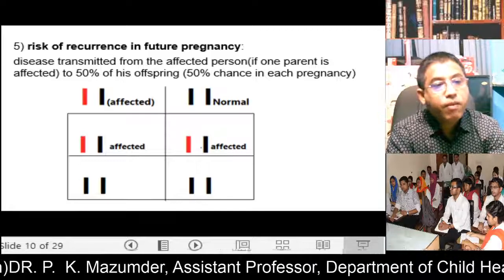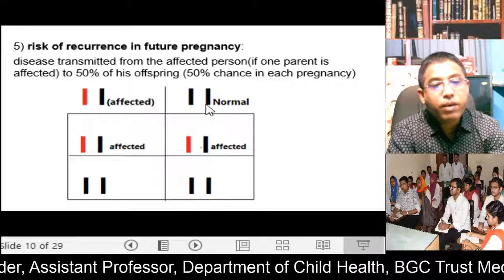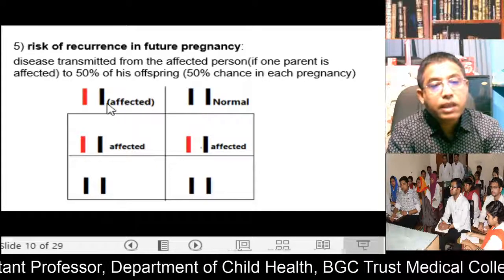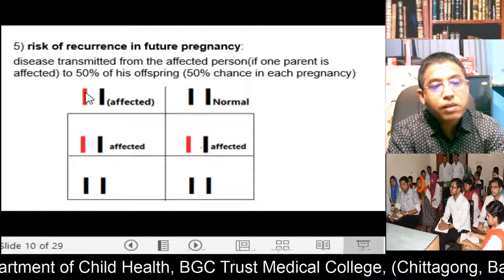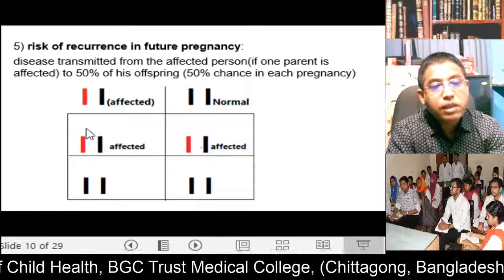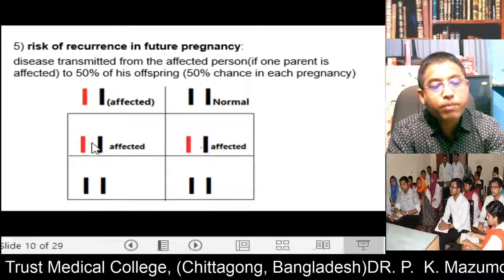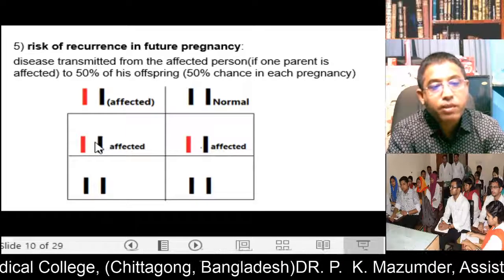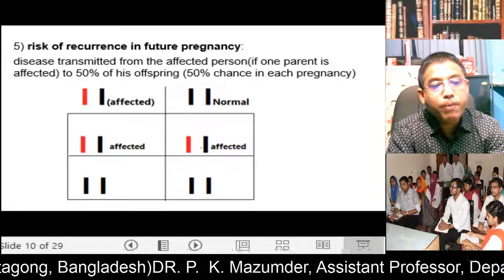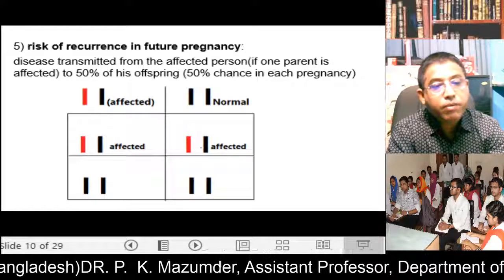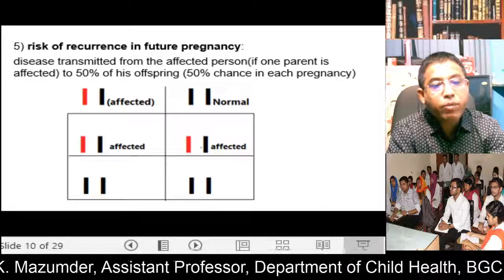So if this affected person mates with a healthy mother, the affected person carries only one defective gene, but it is dominant. So if they are mating, among 4 offspring, 50% of children, either male or female, will be affected, and 50% of children, either male or female, will be normal.